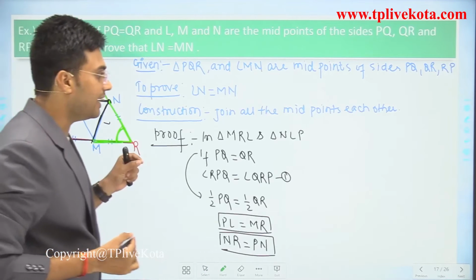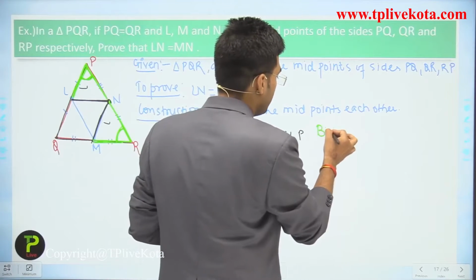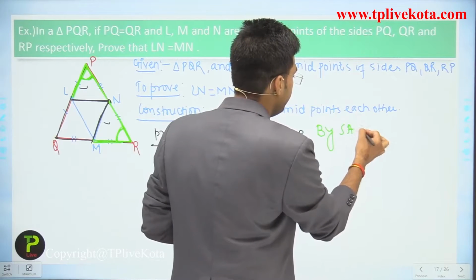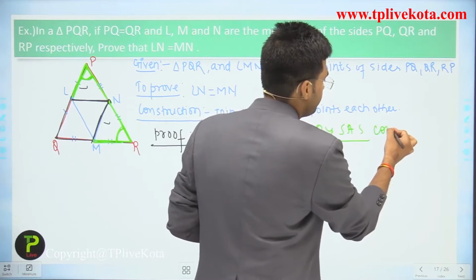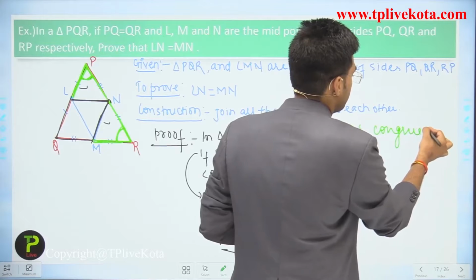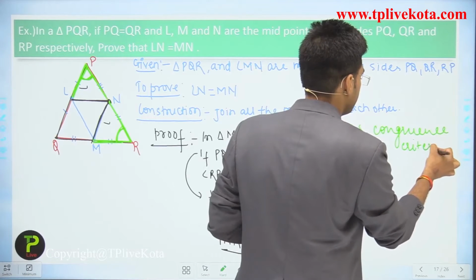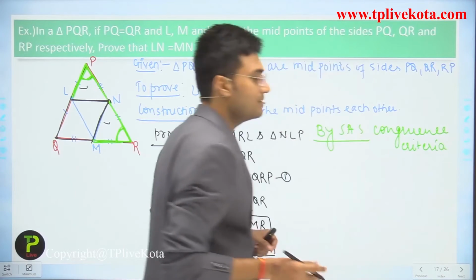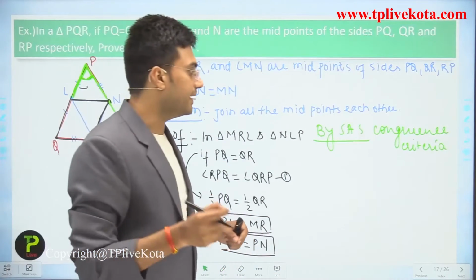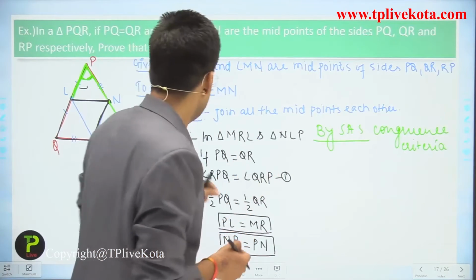So by side angle side congruency criteria, what can we say?